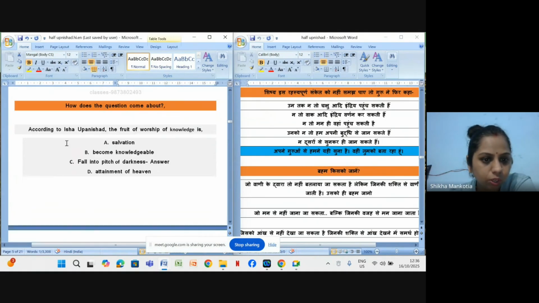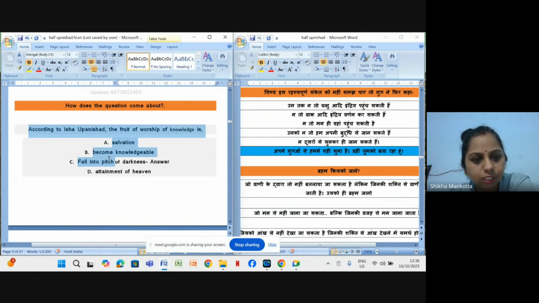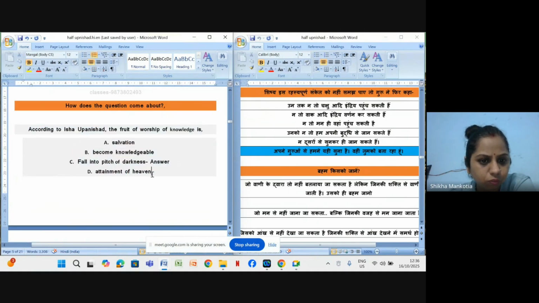According to Ishavasya, yesterday I mentioned there was a confusion, but it was clear that if a person does any work, the fruit of worship of knowledge is that he will fall into the pitch of darkness, as written in this Upanishad.